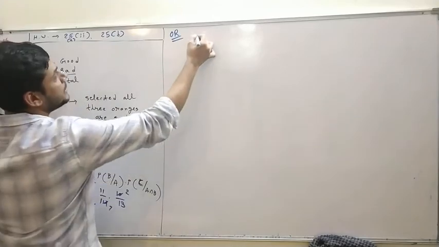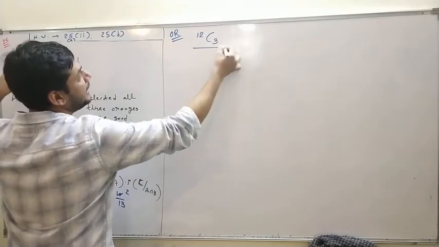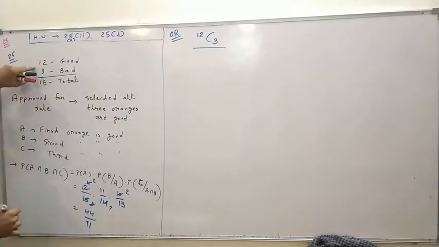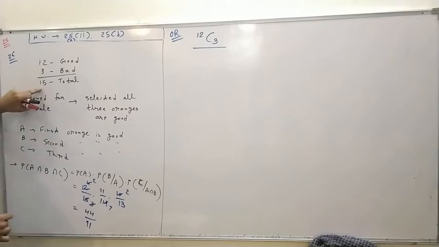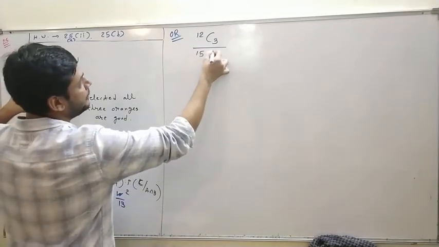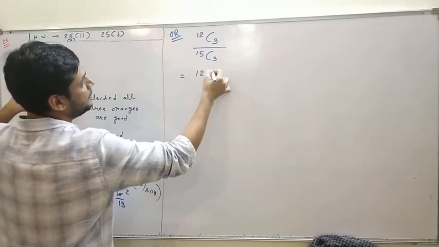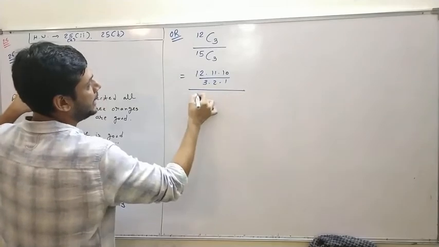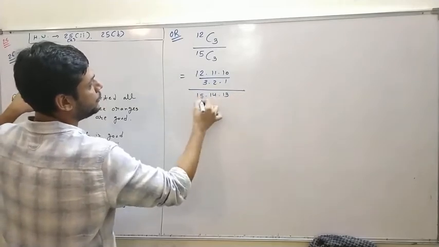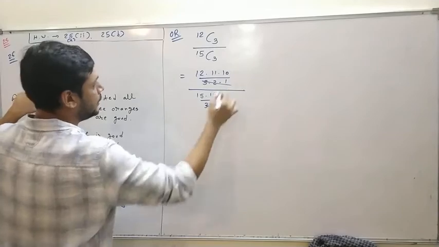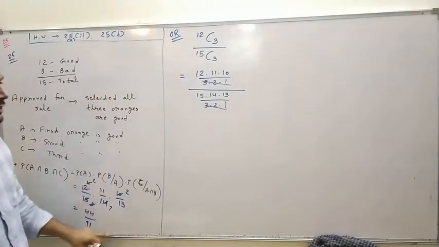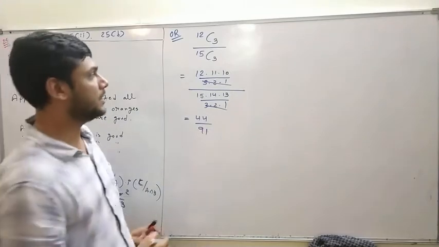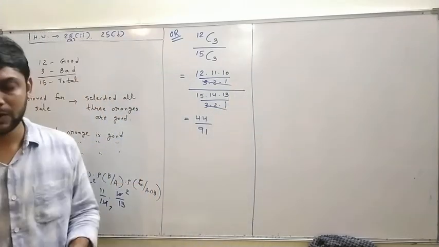Okay, total oranges, good oranges are 12, from which 3 are selected. Possible selections of 3 good oranges from the 12 good oranges are 12C3, and total selections will be, so total oranges are 15, so total selections will be 15C3. So 12C3 means 12, 11, 10 upon 3 into 2 into 1 divided by 15C3 means 15 into 14 into 13 upon 3 into 2 into 1. So that is the same, 12, 11, 10 upon 15, 14, 13. So the answer remains the same, 44 upon 91. Either method will work in the exam.